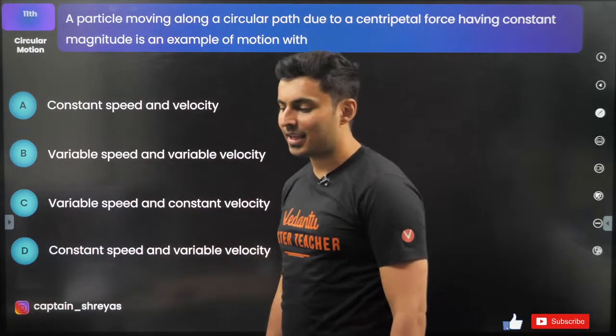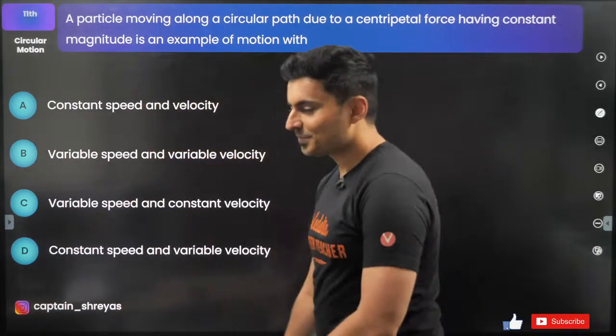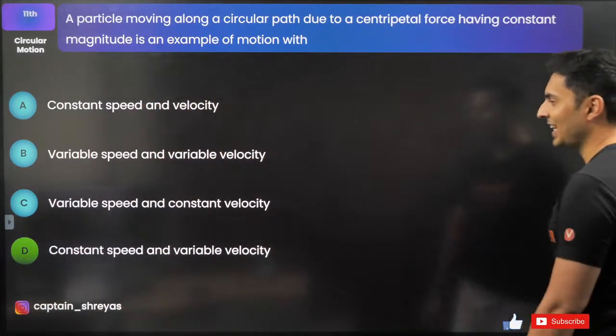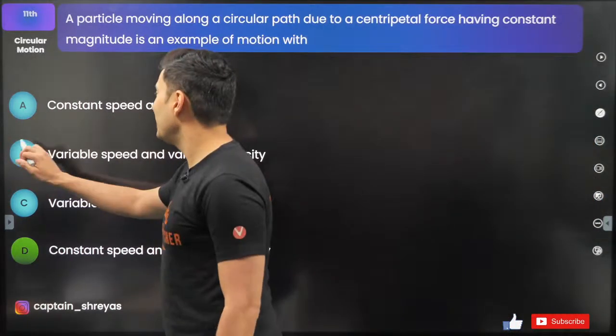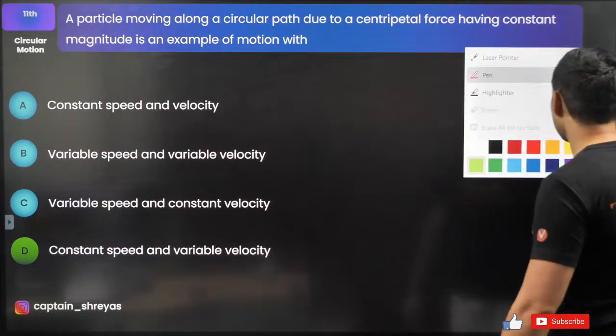Option A, is it? What about others? Yes, that's not correct. Constant speed and variable velocity. Be careful. Constant speed and velocity, how is this possible, guys?